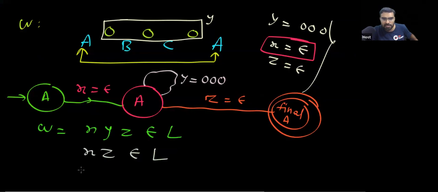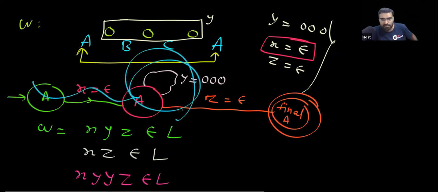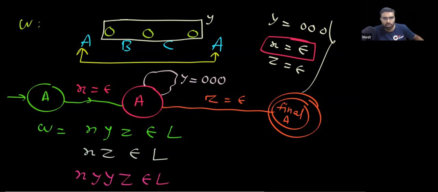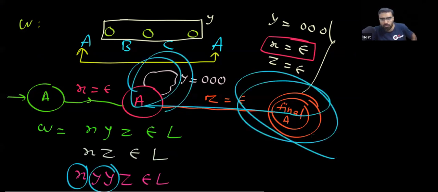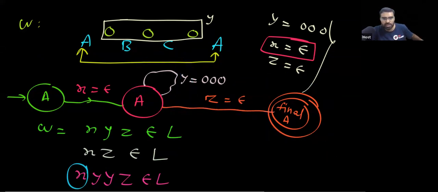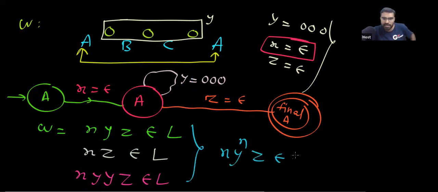So you can verify, if I repeat this Y 2 times, that will also belong to L. Take X, then repeat this Y 2 times, then take Z, then you will go to the final state. Is this point clear? So you can repeat this any number of times. So actually I can say X Y power N Z belongs to L, where N is greater than or equal to 0.